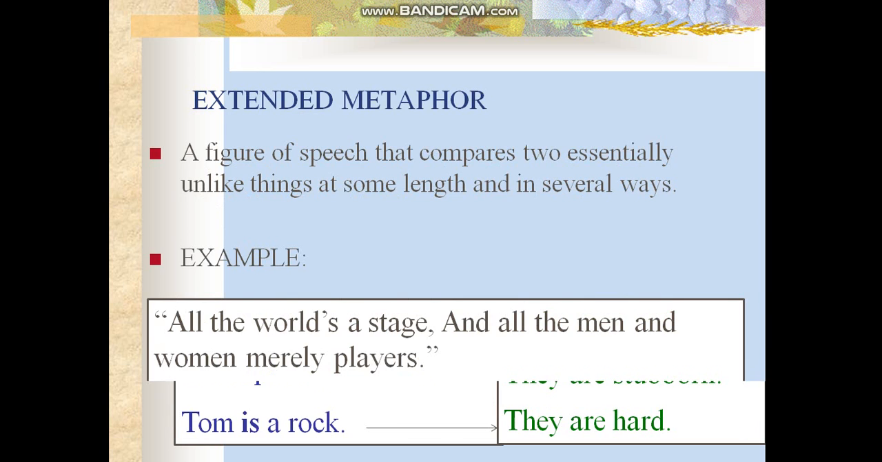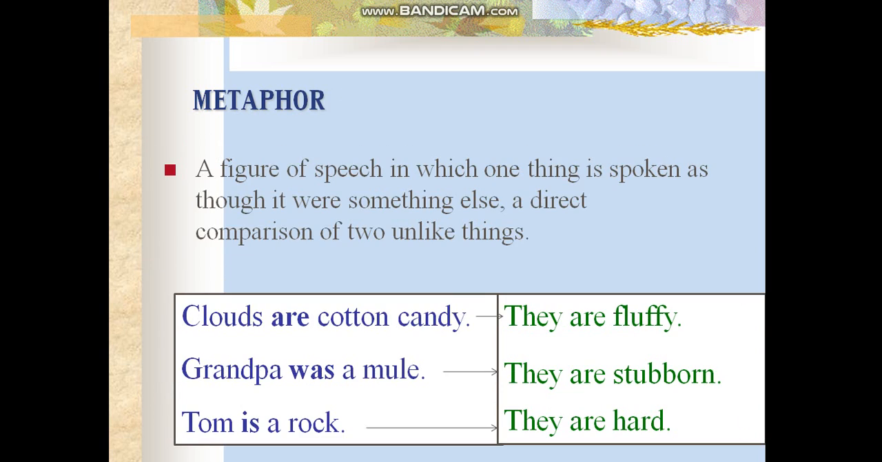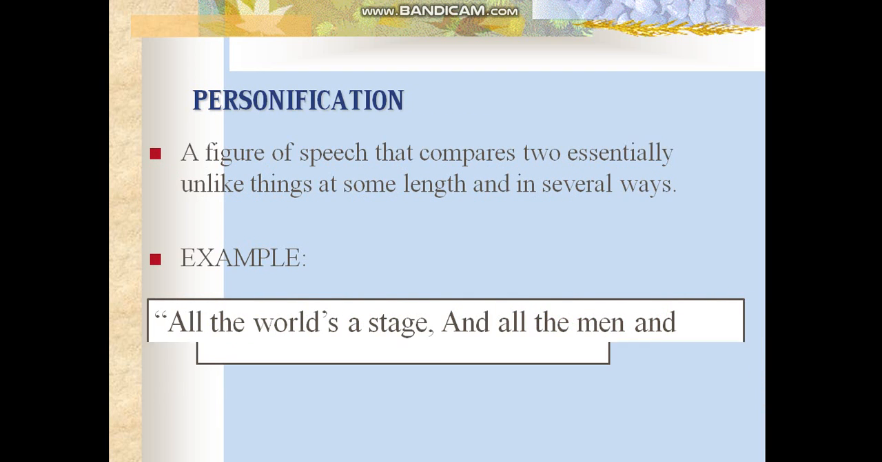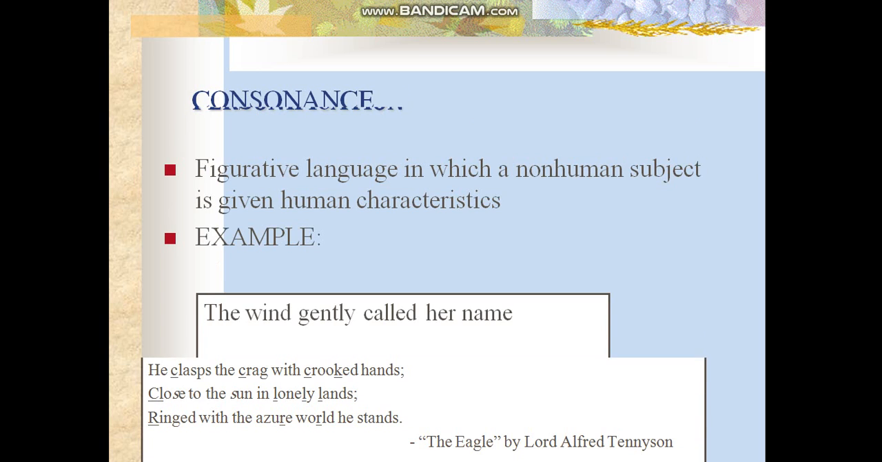Let's move to metaphor, with more examples: fluffy, stubborn, they are hard. Then we have extended metaphor and personification. The wind gently called her name.